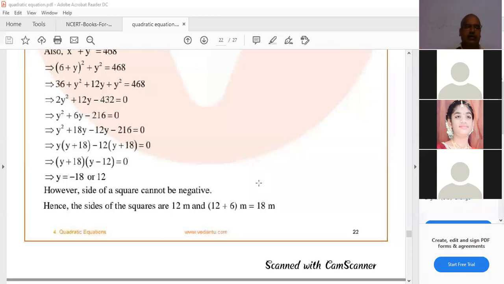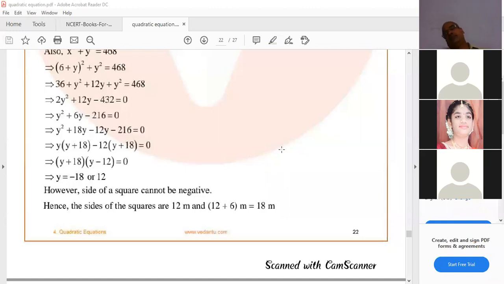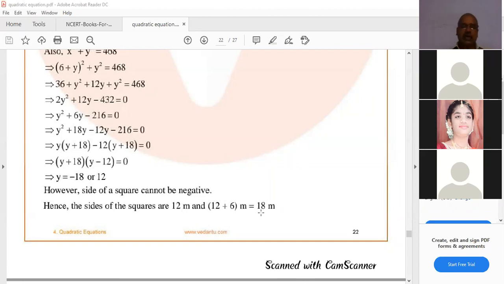If you want to verify your answer, find the perimeters. Perimeter of one square is 12 times 4, which is 48. Perimeter of another square is 72. 72 minus 48 is 24. Hence it is verified. Sum of the squares is 468: 12 square is 144 and 18 square is 324. 324 plus 144 equals 468. That also we have verified.